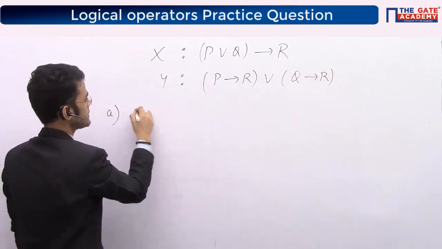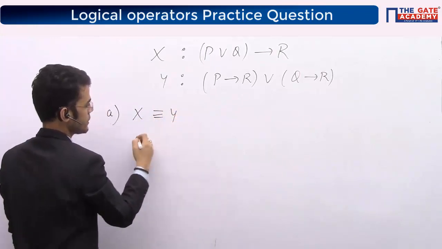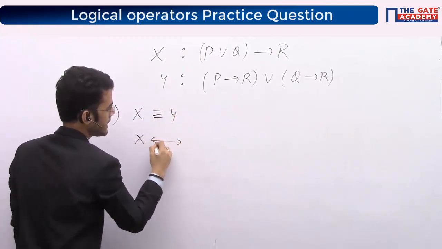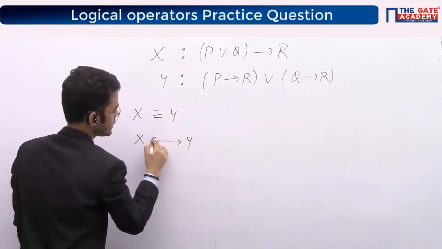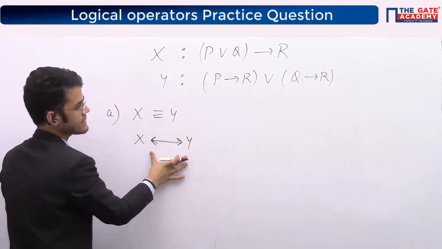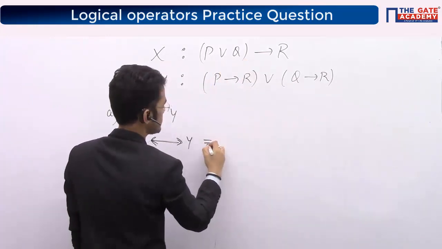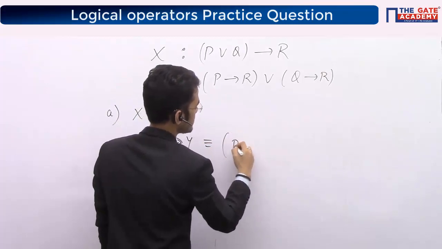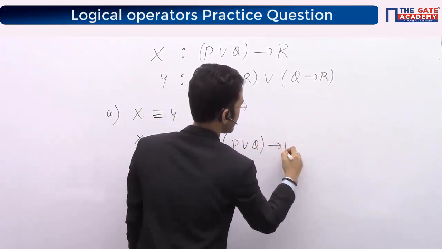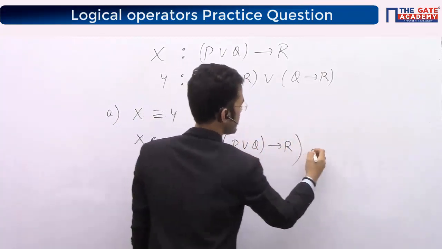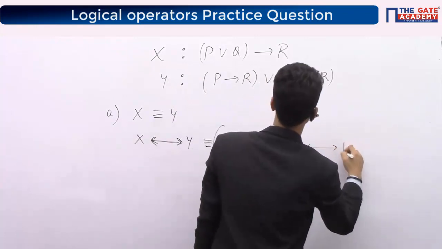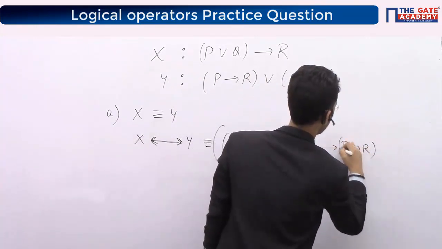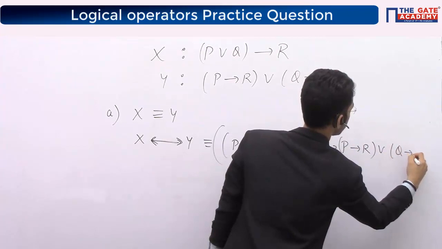So guys, the first expression is X equivalent Y. Basically you can write this as X bi-implication Y, one and the same thing. Now for X and Y you need to put the expressions from above. This was my X, P or Q implies R, equivalent to Y. Y was P implies R or Q implies R.